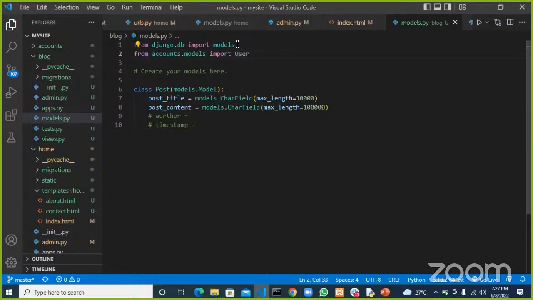But unfortunately, we did not create this table, so this table can't be found here.